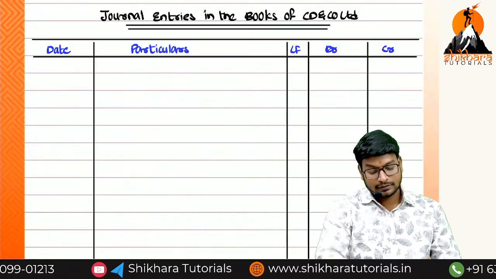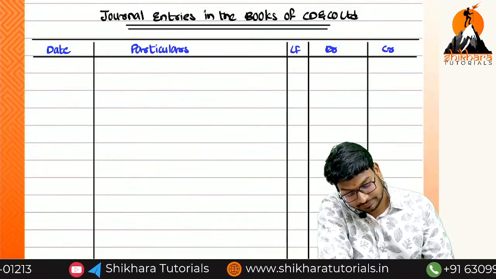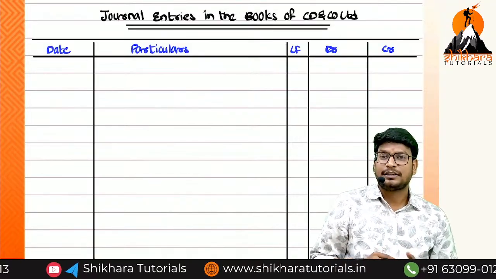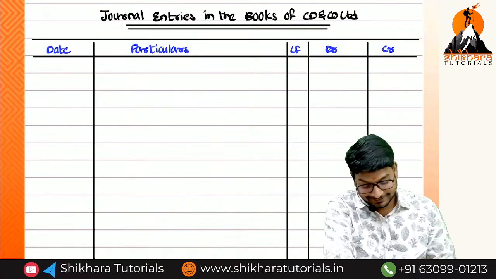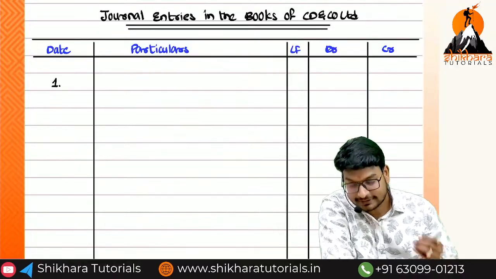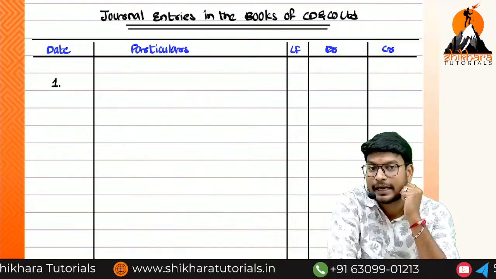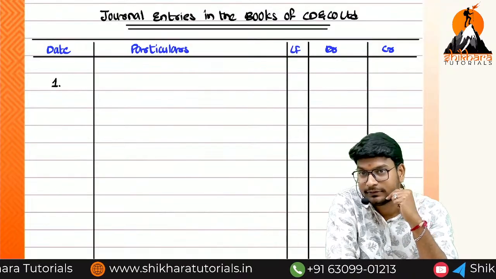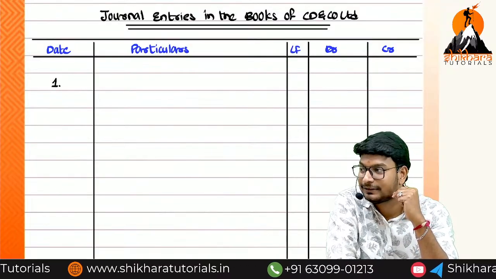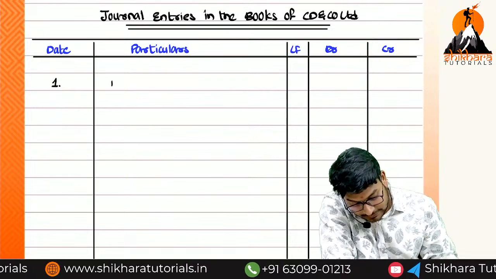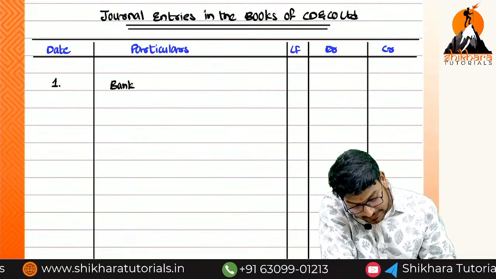Okay now. So what is the first entry? Share application. Completed guys? Have you taken the format? Akash, okay? Shall we start? What is the first one? Bank account debited to.